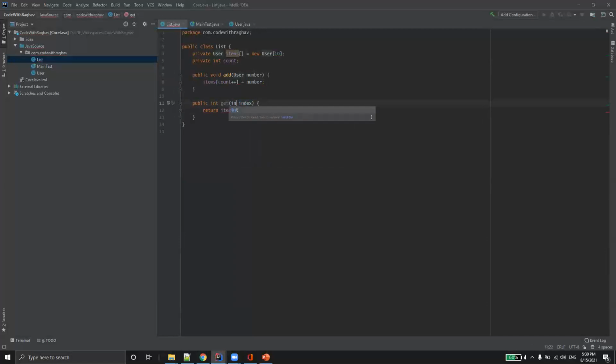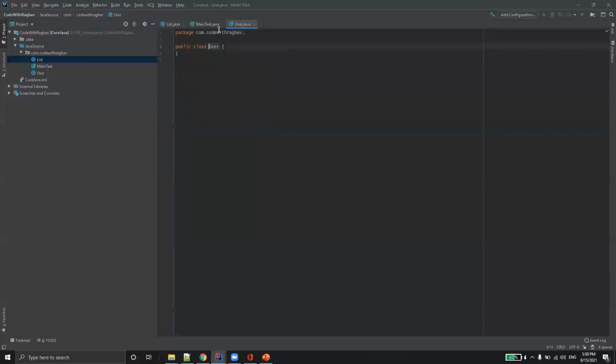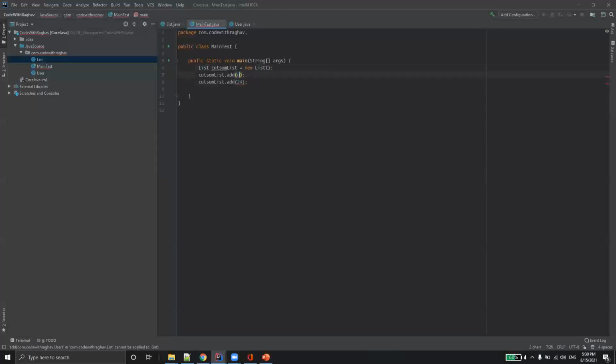This would still remain index, and this would be a User. Now, as you saw, this breaks, obviously, because I want to only add users. Now I need to pass new User, and I have to say new User. Now this works for User.